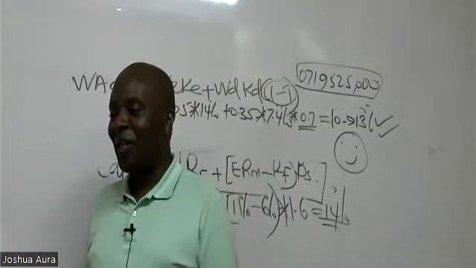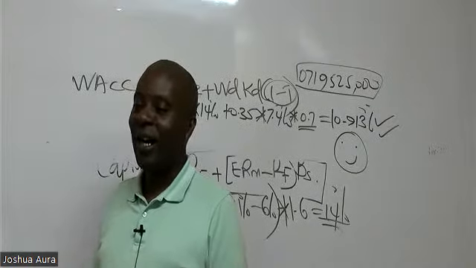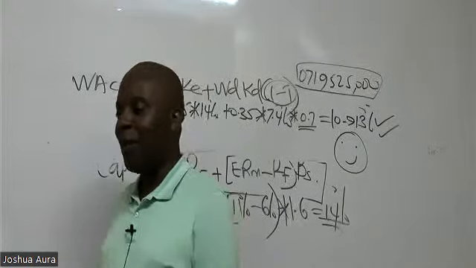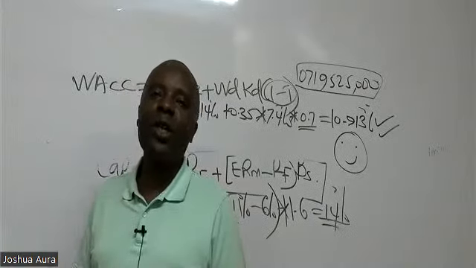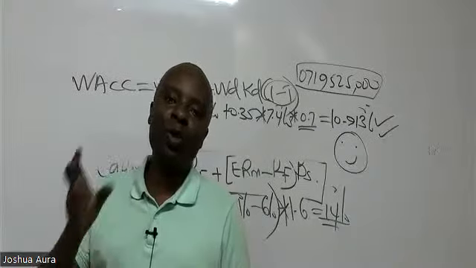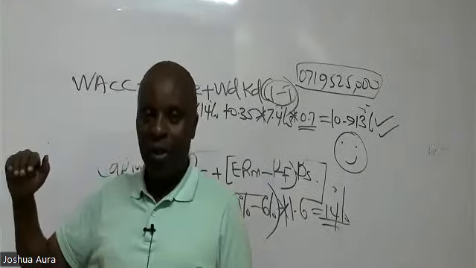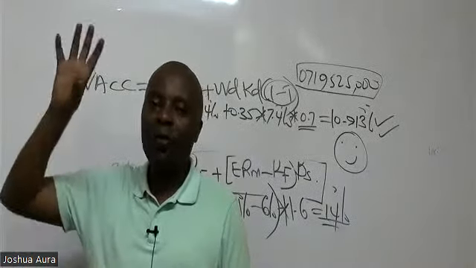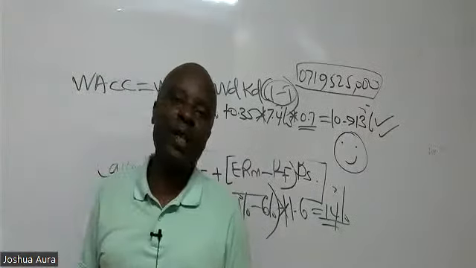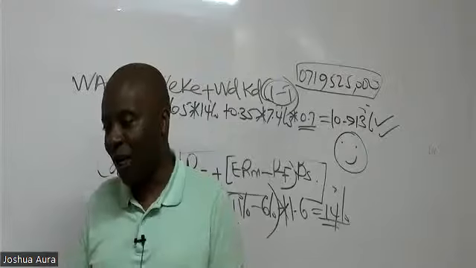Thanks, Liz. Liz has been able to at least give us the main meaning of the acronym WACC. It is the weighted average cost of capital. It's the average of how the capital structure of a firm looks. We have equity, we have debt, we have preference shares. If you take the cost of equity, the cost of debt, and then you find an average, whatever average you get there is known as your weighted average cost of capital, which is your WACC.